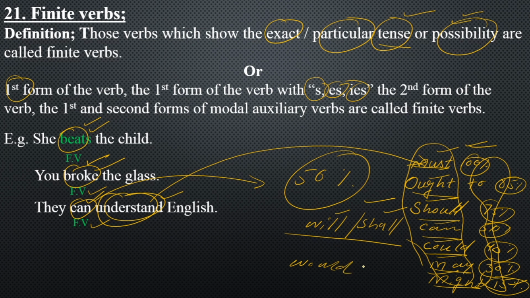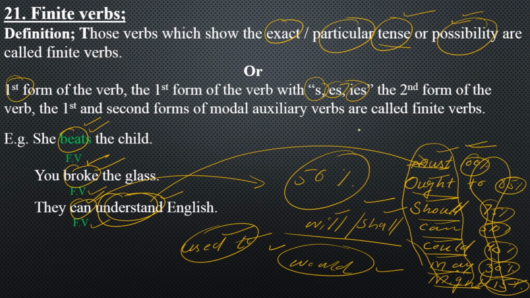In past, we wanted to do, but we didn't or couldn't. We say would. I say they would understand English. That is the unreal situation in past, impossibility in past. And in the same way, we have got used to, that is the past habit in action. Like I say, they used to understand English. These are your modal auxiliary verbs which you will be using as finite verbs.